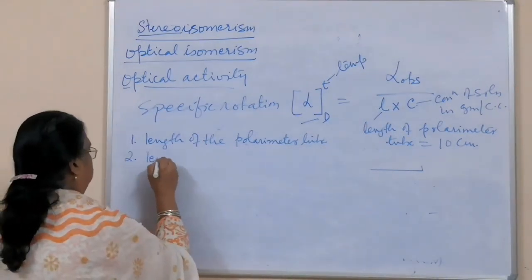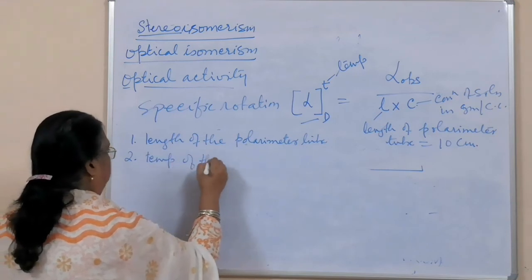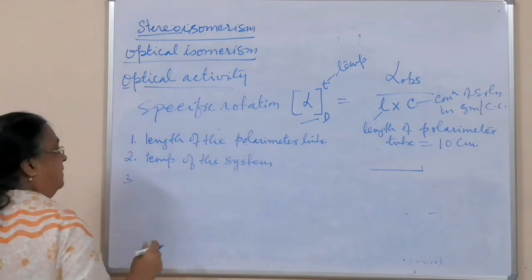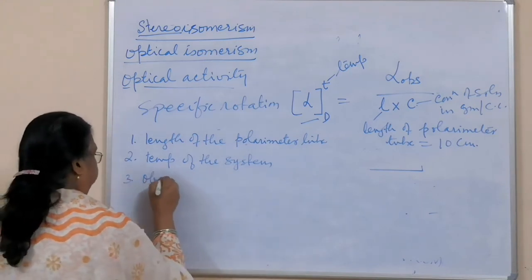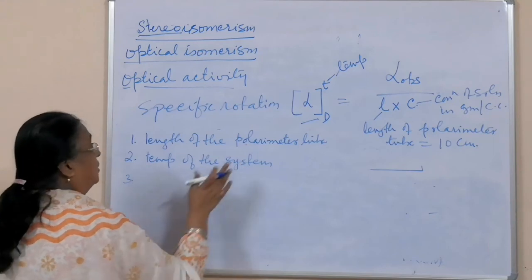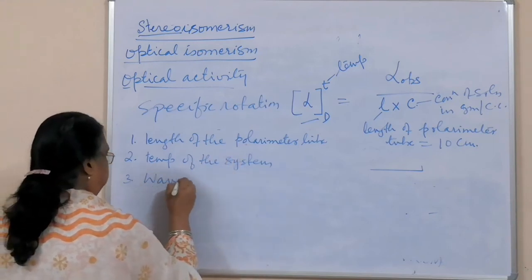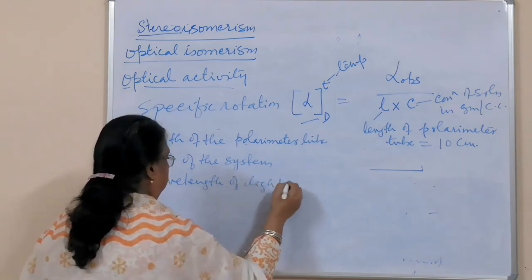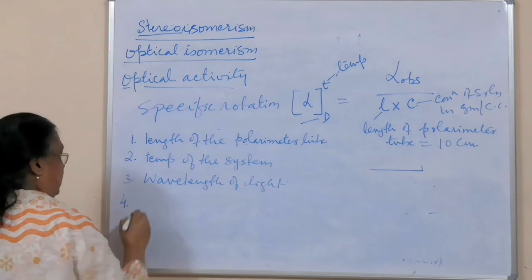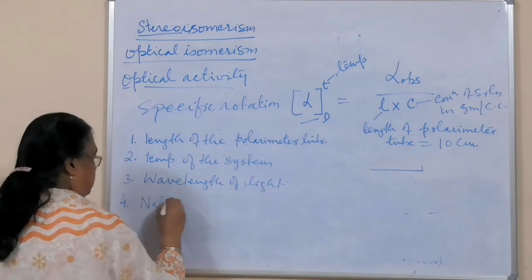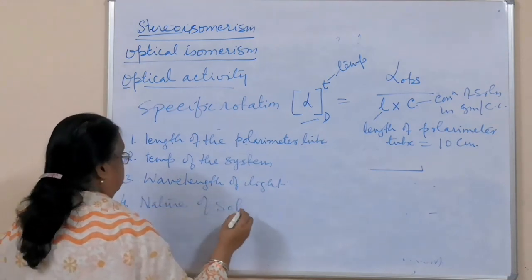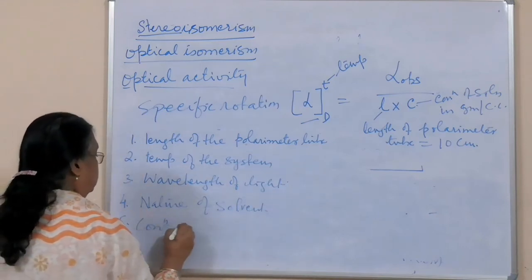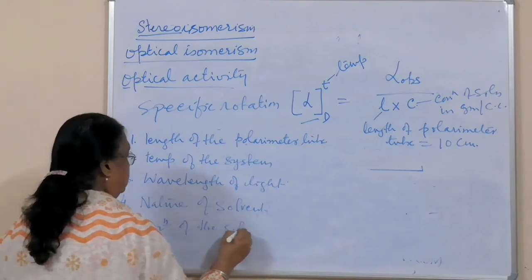Second is the temperature of the system, and third you can take the wavelength of light used, the fourth is the nature of the solvent, and the fifth is the concentration of the solution.